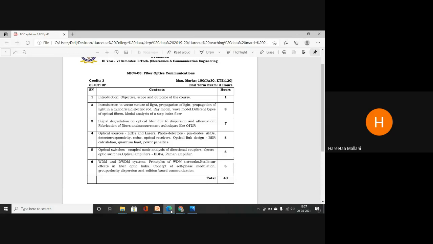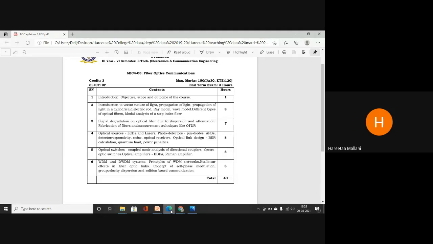Okay, so this comprises your unit 4. In total, we have divided this into 5 units. Serial number 2 is your unit 1, serial number 3 is your unit 2, serial number 4 is your unit 3, serial number 5 is your unit 4, and the last unit, serial number 6, is your unit 5. Here we will discuss WDM and DWDM systems.